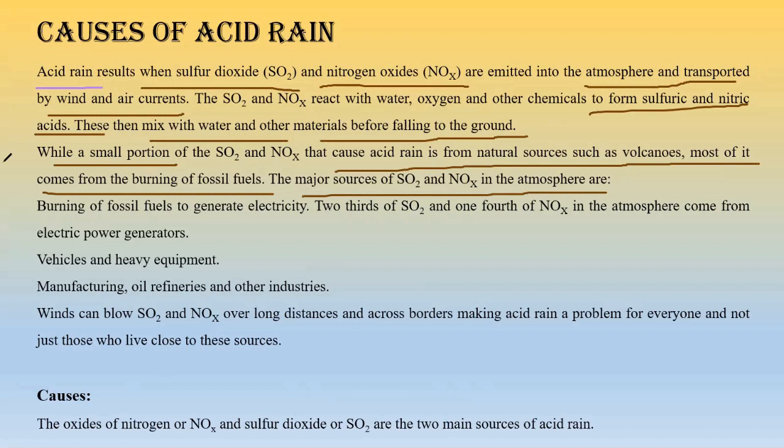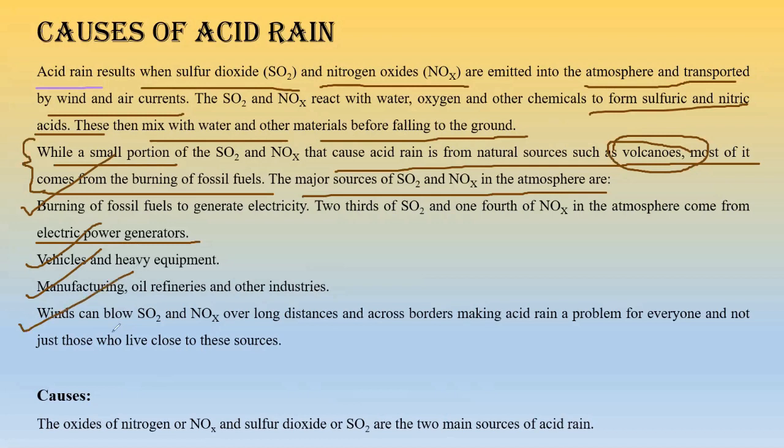So here we'll discuss the sources. Basically in this line, what is told is that volcanoes are such things which actually release these gases, but that portion is very small. The rest of the major portion is actually contributed by us and our activities, right? Number one is burning of fossil fuels to generate electricity. 2/3 of SO2 and 1/4 of NOx in the atmosphere comes from electric power generators. So a huge amount comes from the process of electricity generation. Number two is vehicles and heavy equipment that we use. Definitely it causes. Number three, manufacturing, oil refineries and other industries.